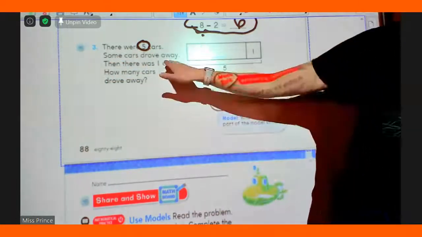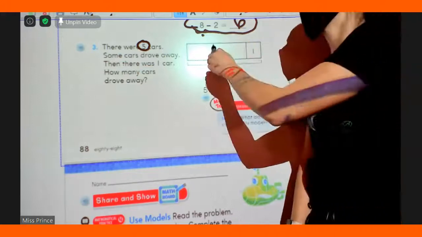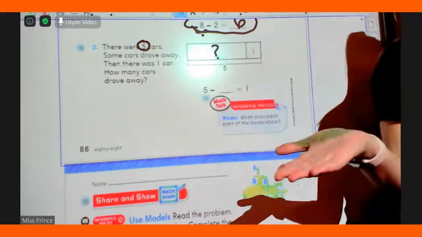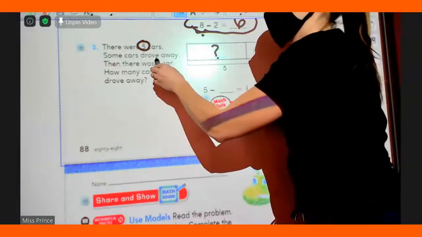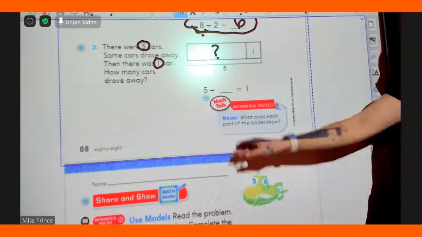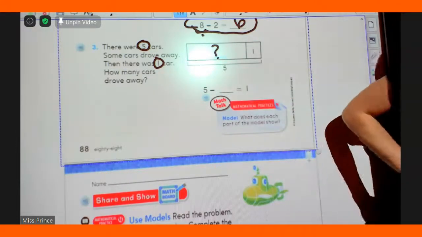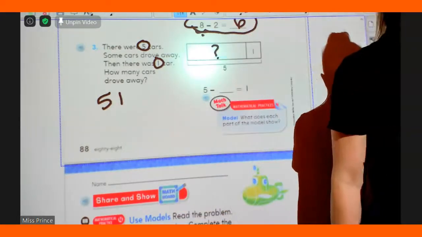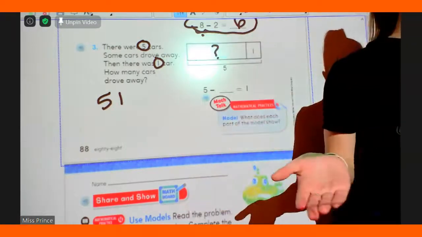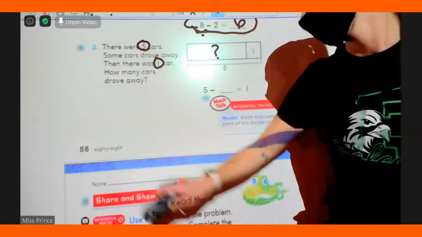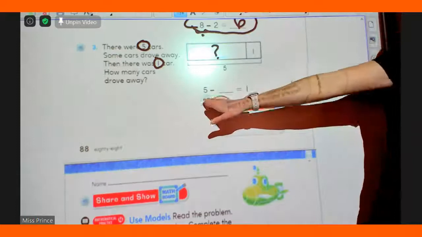Some cars drove away. Some is our mystery number. Then there was 1 car left over. How many were left over? 1. How many cars drove away? All right. Between our numbers 5 and 1, which one is bigger? Which one's bigger, Leanne? 5. So when we subtract, we're going to start with 5. That's why there's a 5 right here. Do you see that?